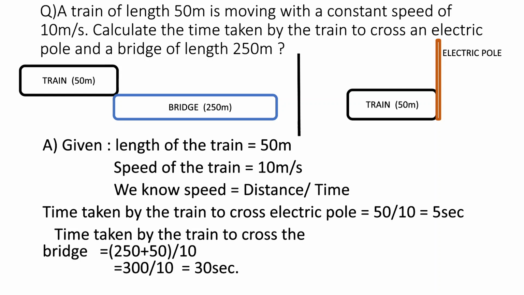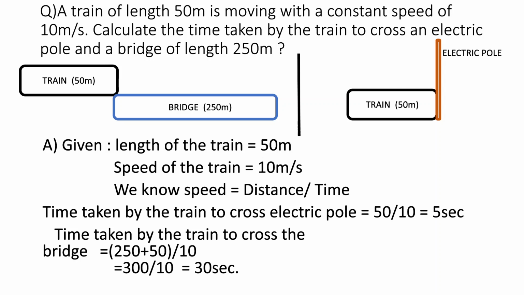In the first figure you see the train has to cross a bridge of 250 meters. So the distance traveled by the train to cross the bridge should be equal to the length of the bridge as well as length of the train, which will be equal to 250 plus 50 meters, which is equal to 300 meters. So the train has to cover a distance of 300 meters to cross the bridge.